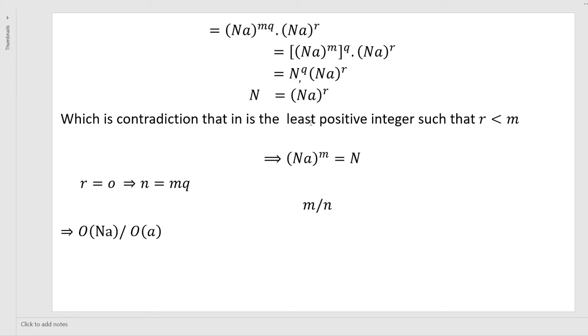Next, this is a contradiction, since m is the least positive integer and r is less than m. So r is equal to 0, and n is equal to mq. So m divides n. So the order of Na divides the order of a.